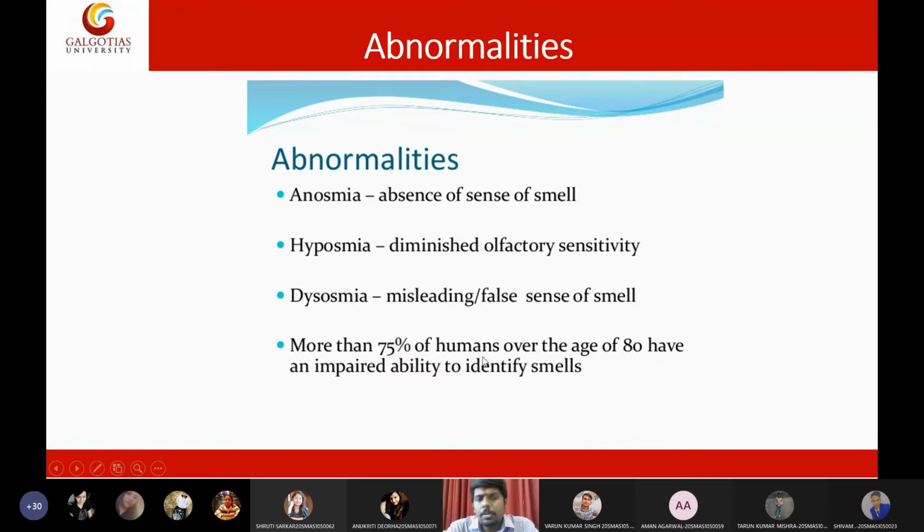More than 75% of humans over the age of 80 will have impaired ability to identify smells. After reaching 80 years, we cannot detect the variations between multiple smells. So these are some small clinical conditions of smell. Anosmia means complete absence of smell. Hyposmia means reduced capability of sensing smell. Dysosmia means misleading or false sensing of smell. And after 80 years, obviously, the ability to identify smells will be reduced.